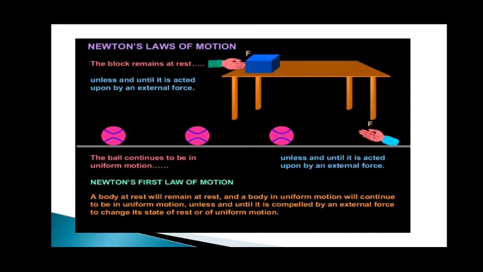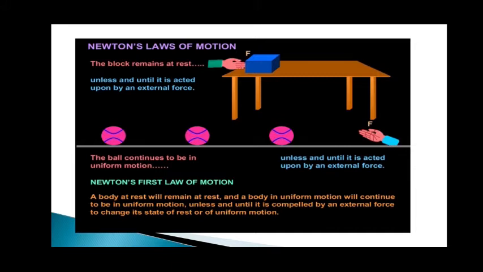Since it was given by Newton, Sir Isaac Newton, as you would have seen on the title page, it is called Newton's first law of motion. What does Newton's first law of motion say?